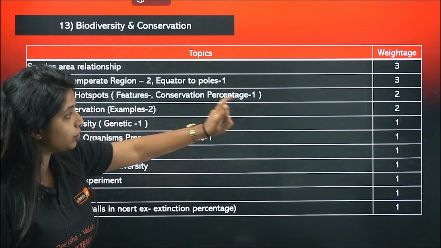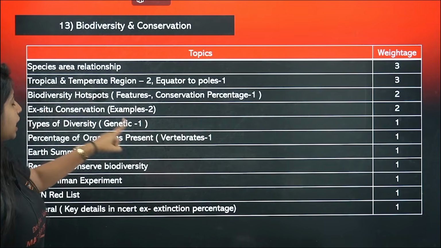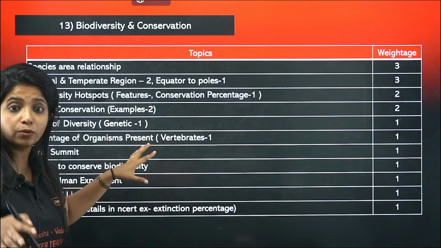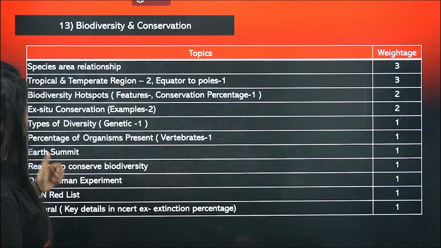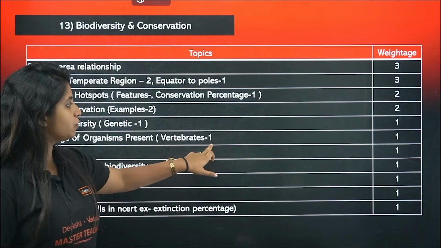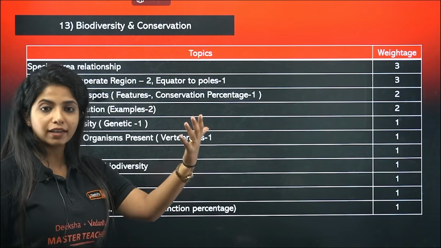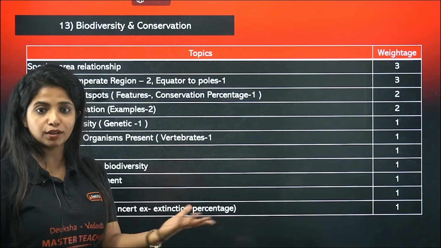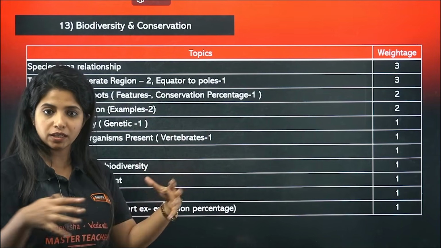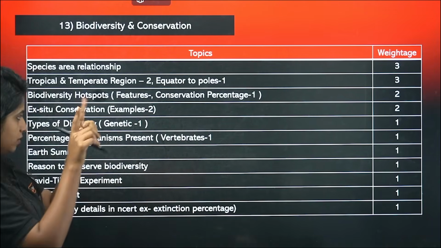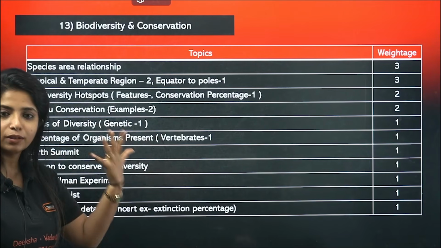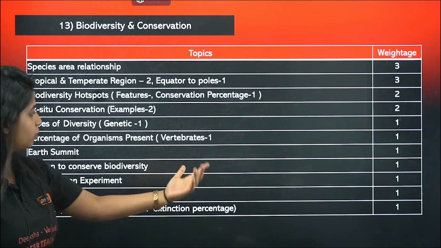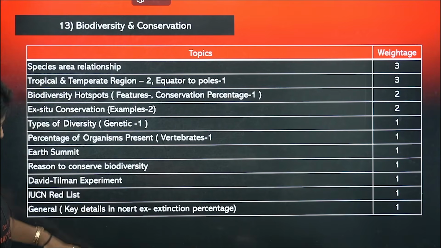Ex-situ conservation example, 2 questions have come from there. Types of diversity: genetic, species, ecological diversity, with different examples, so you should know about that. Percentage of organisms present, for example in vertebrates, how many of them are there, which is highest. Fishes is the highest. Insects among all vertebrates and invertebrates put together, the graph which is there. Earth Summit, 1 question. Reasons to conserve biodiversity, the narrowly utilitarian point of view and all of it, 1 question. These are the topics you need to go through.